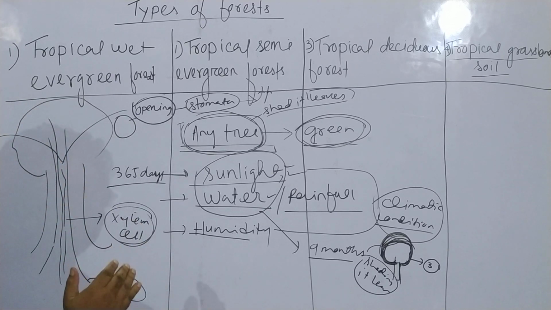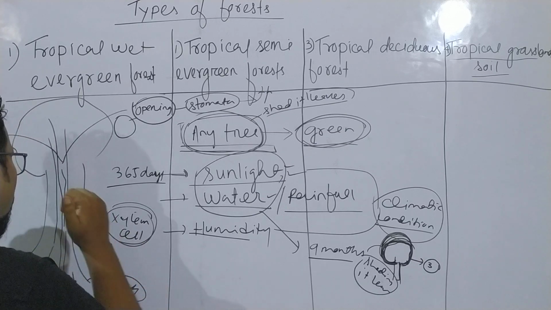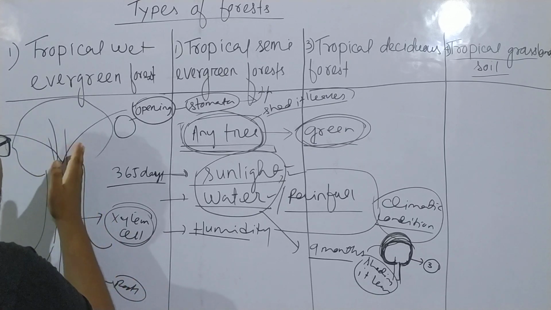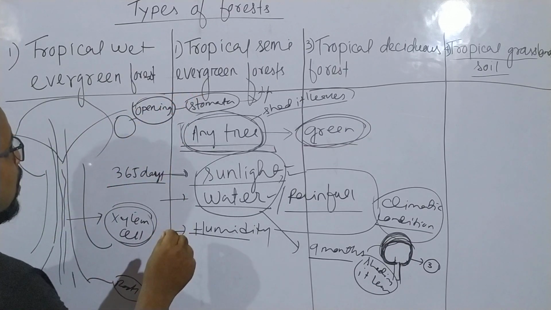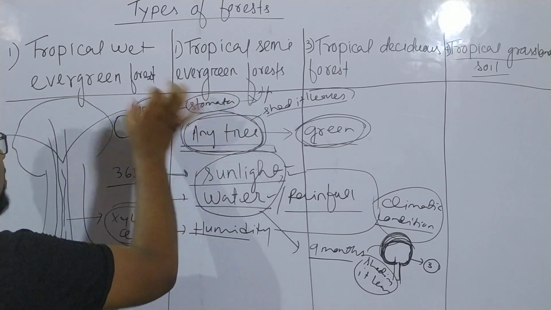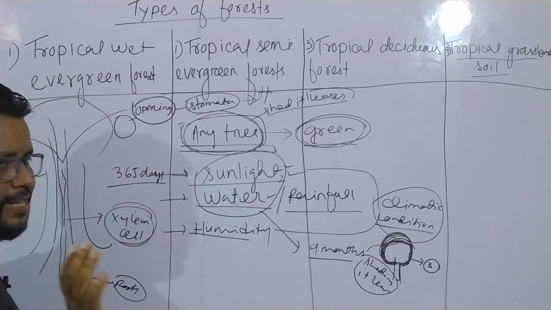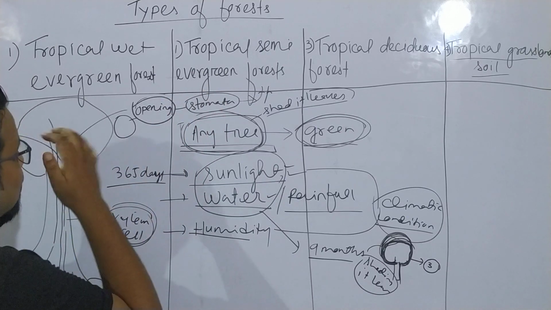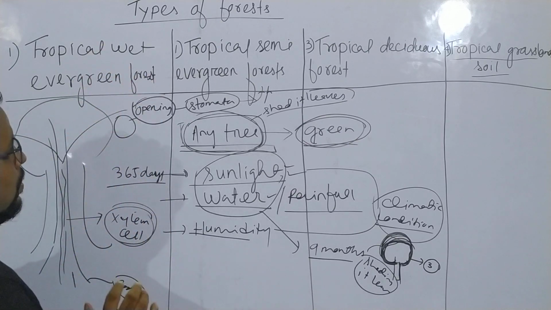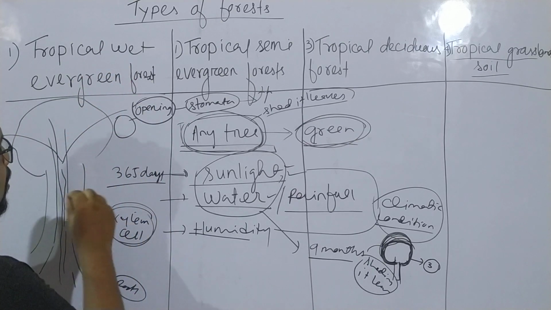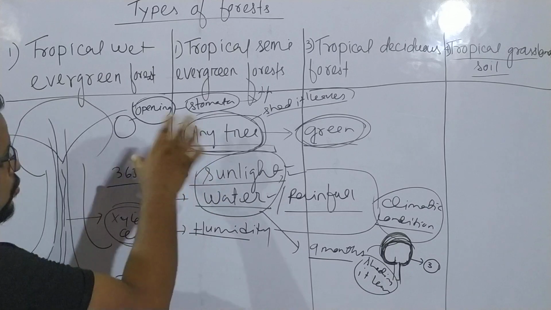What is called transpiration? The process by which water from the plant is moving out into the atmosphere through the stomata present in the leaf is called transpiration. Transpiration is the process of removal of water from the plant to the atmosphere.